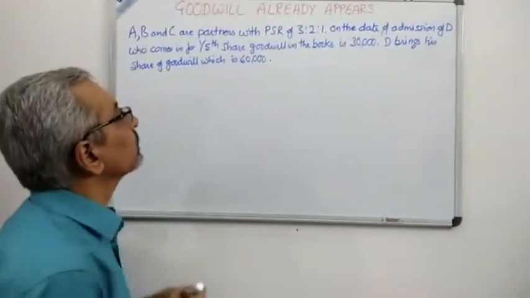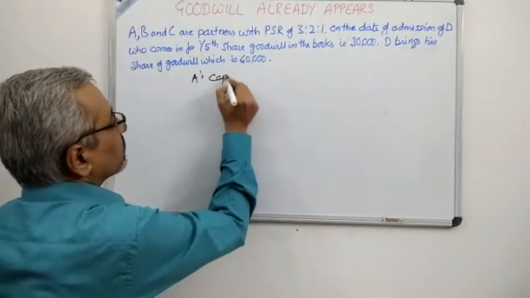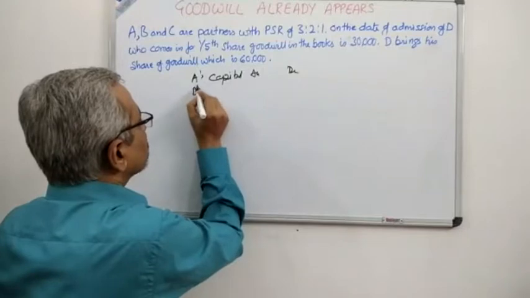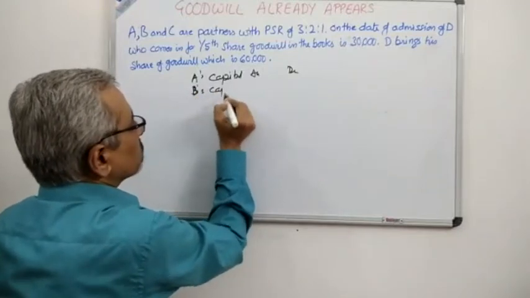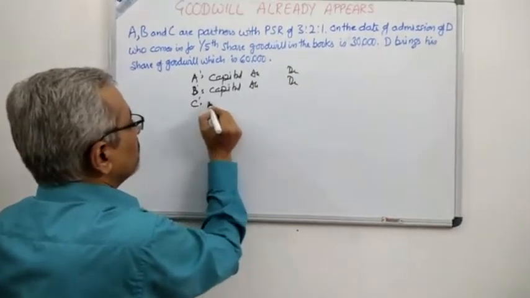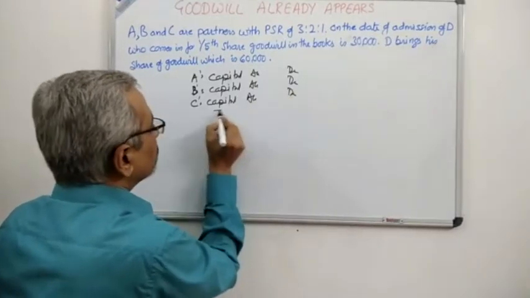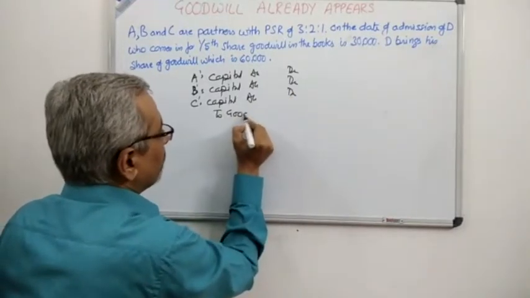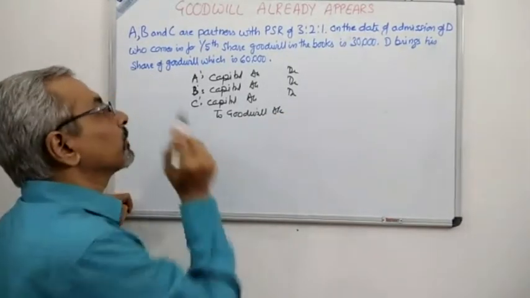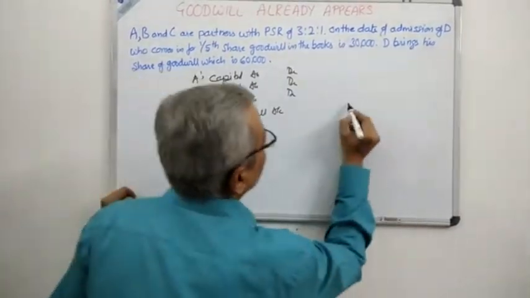In this case, the first journal entry, you can see very carefully, the journal entry will be A's capital account debit, B's capital account debit, C's capital account debit to goodwill. Please see very carefully. I have not used the words premium for goodwill over here, because this goodwill is appearing in the books and it is to goodwill. And what is the amount? You can see over here 30,000.